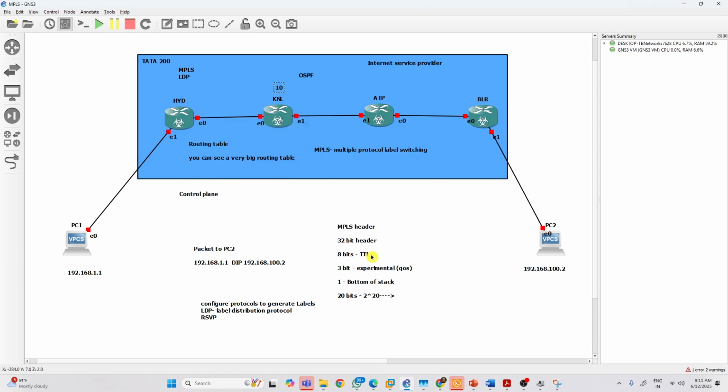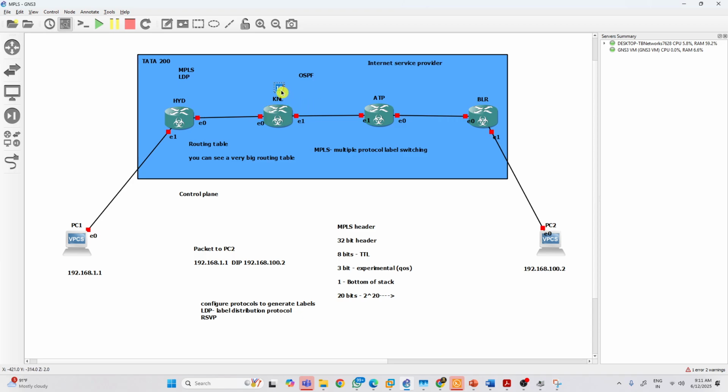Okay, it means where exactly this MPLS header will be attached: after the layer 2 header, between the layer 2 and layer 3 header. Because if you see the layer 3 header directly, it will do a route lookup. So we don't want to do any route lookup. We want to do a label lookup to speed up the lookup process.